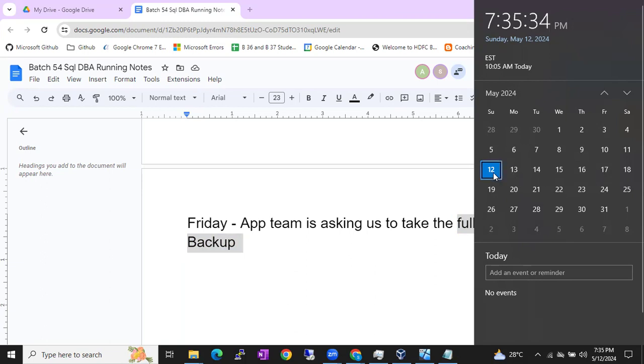Correct? So if something happened, you will have your full backup and your differential backup up to Friday or Saturday, whatever it is. In between, someone comes to you and asks you to take the full backup on Friday. What will happen if you take a full backup on Friday? From Friday onwards, a new differential backup chain will start. Correct, guys? A new differential backup chain will start.